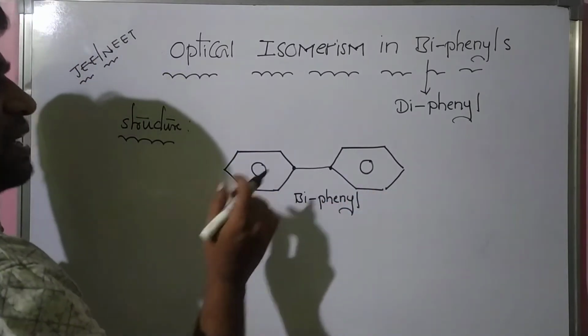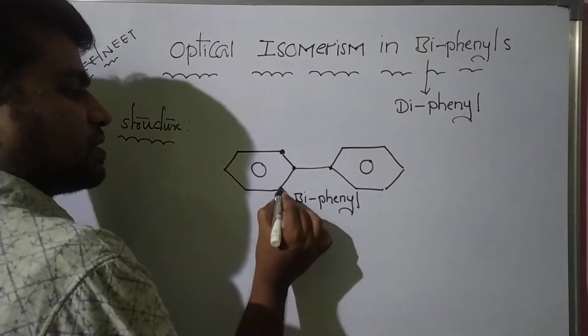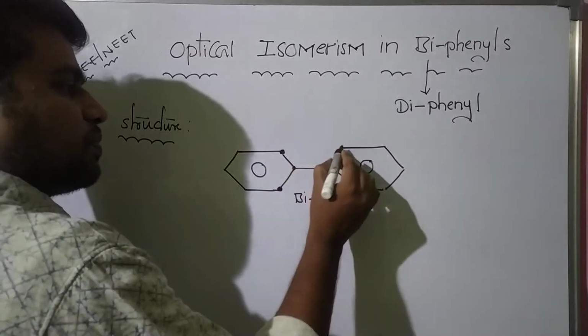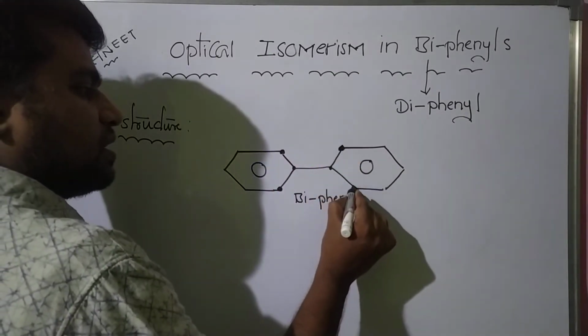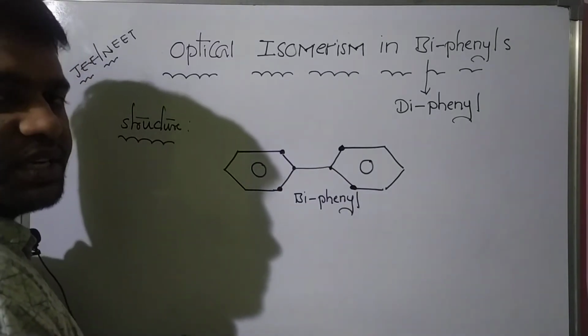Okay students, so please note this. So these are ortho positions. 1, 2, this is the third one, this is the fourth one. These are 4 ortho positions.